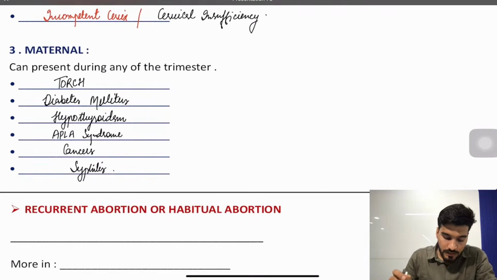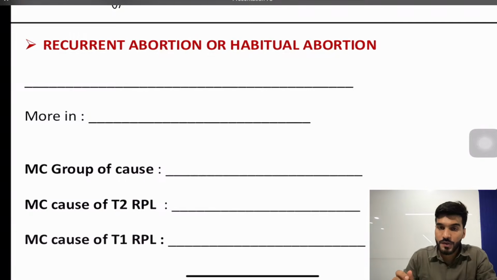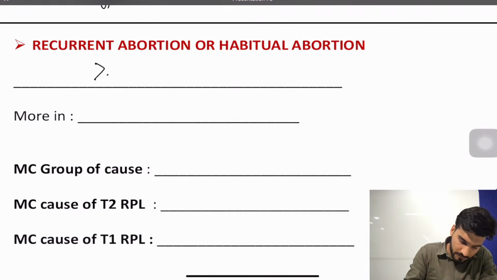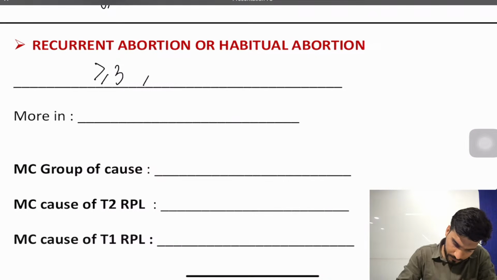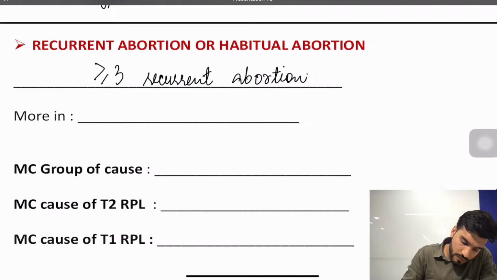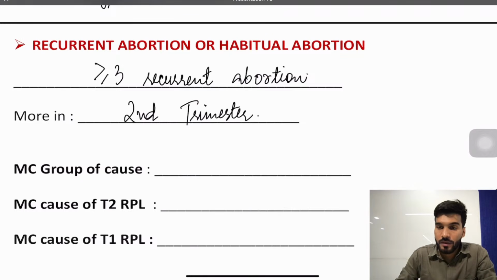Now let's discuss recurrent abortion or habitual abortion. I've already discussed that recurrent abortion is 3 or more than 3 abortions. And it's more in which trimester? They are more in the second trimester.